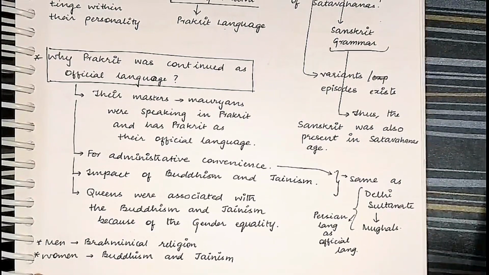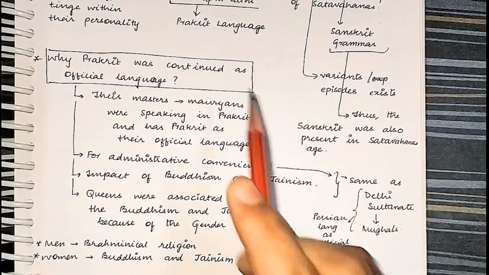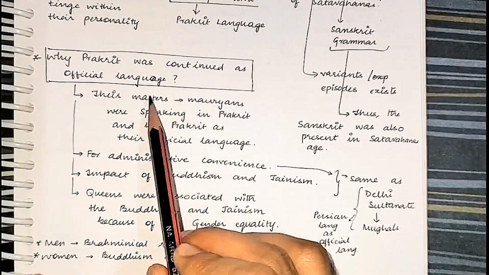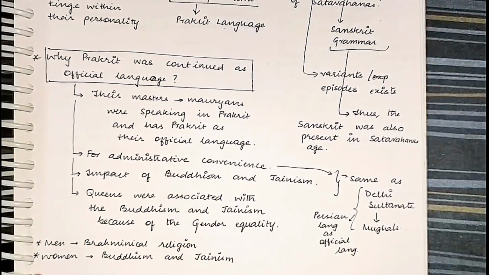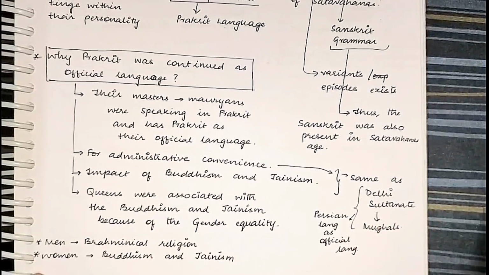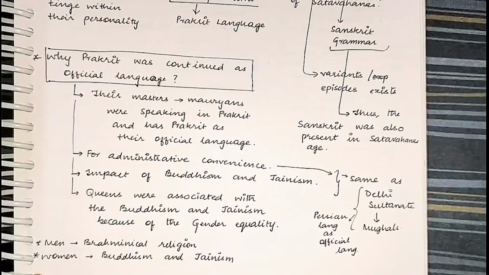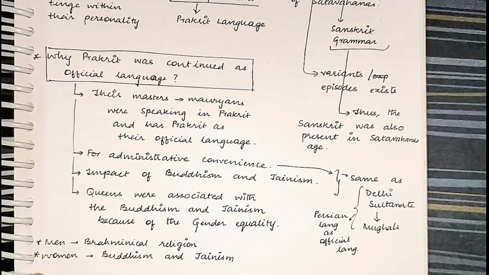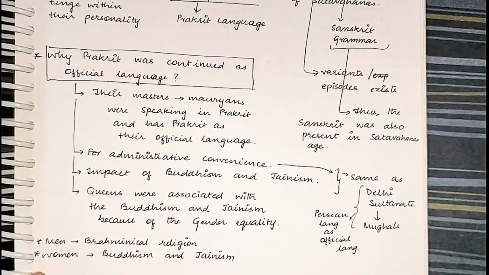The Tughlaqs continued the same tradition. Mughals continued the same tradition. Similarly, Mauryans had Prakrit as their language, so did the Shatavahanas. For administrative convenience, all the administrative structure before the Shatavahanas was in Prakrit. So for administrative convenience, Prakrit was continued.